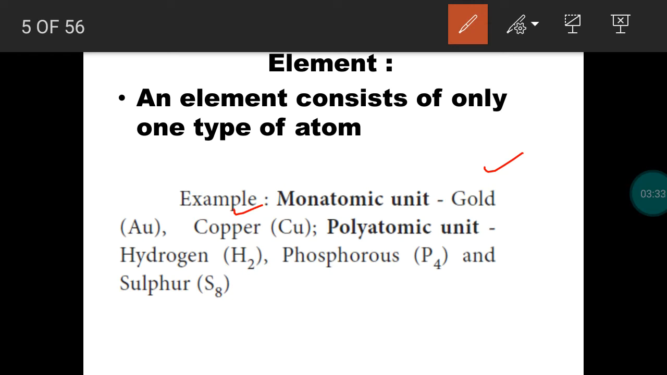But the remaining elements exist in the form of a molecule of an element, so they are called polyatomic species. Take hydrogen, chlorine, bromine, iodine, nitrogen, oxygen, fluorine. These elements will not exist as monoatomic species. They always exist as a molecule of an element. Hydrogen exists as an H2 molecule. Phosphorus exists as a P4 molecule. Sulfur exists as an S8 molecule.